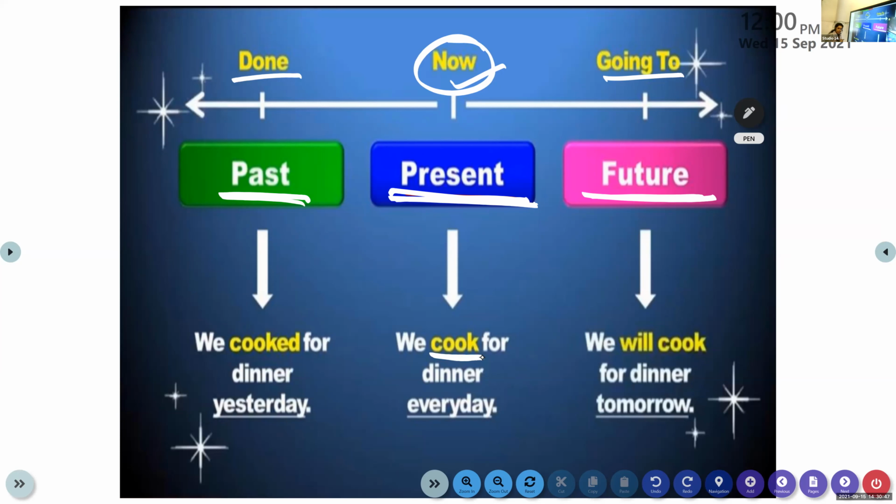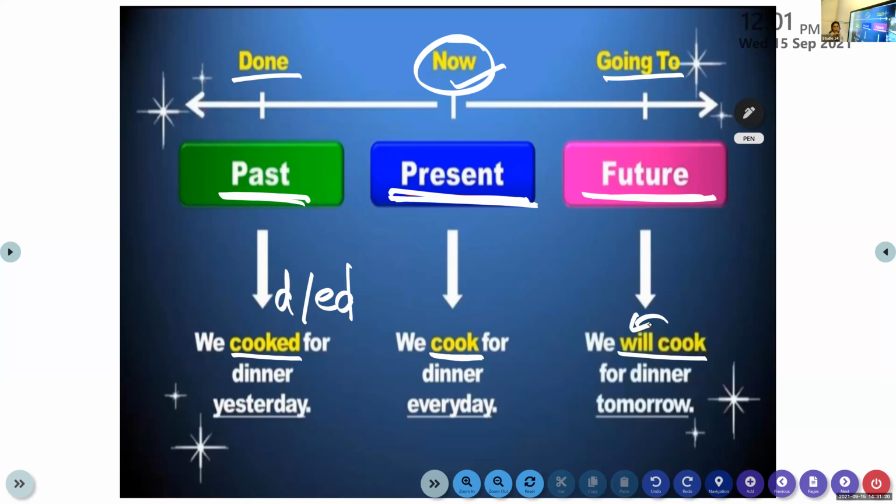If it is in the past tense, to indicate that the verb is in the past tense, we add d or ed to the verb. Clear to all of you? Yes. And to indicate that the verb is in the future tense, we add will before the verb. Will cook. Future tense is quite easy. You have to write the base form of it and add will before the verb.